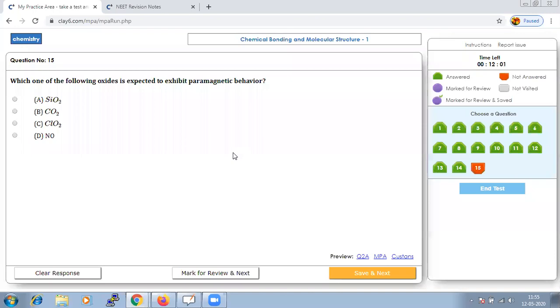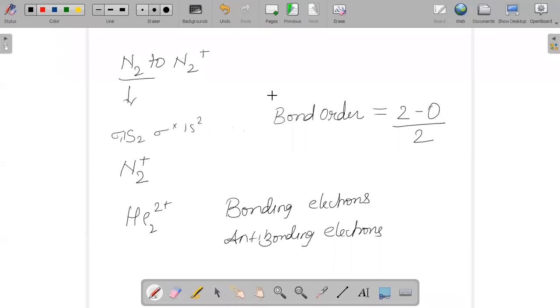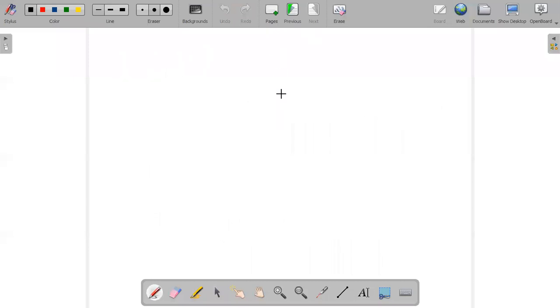When we talk about paramagnetic behavior, here is a simple trick to find it out. When doing the electronic configuration for the given option, find out the total number of valence electrons.